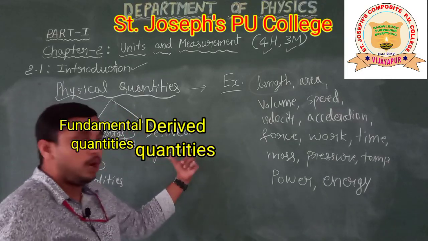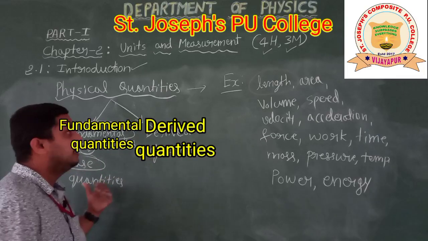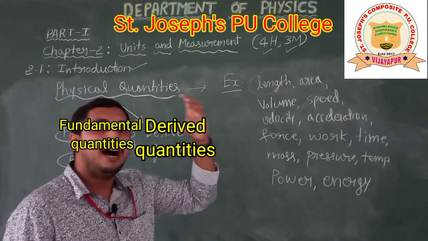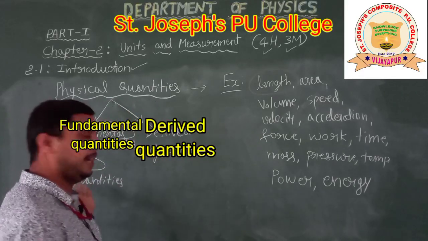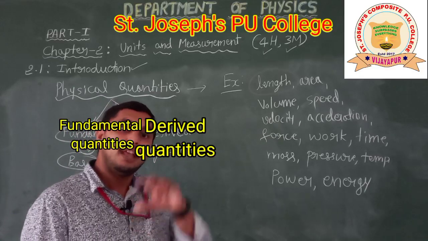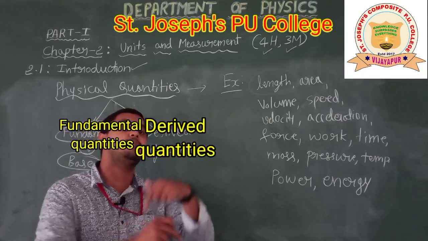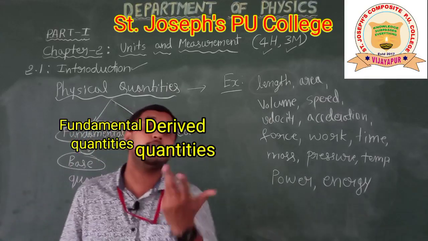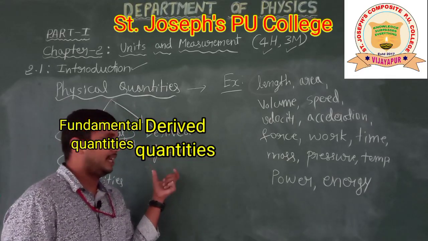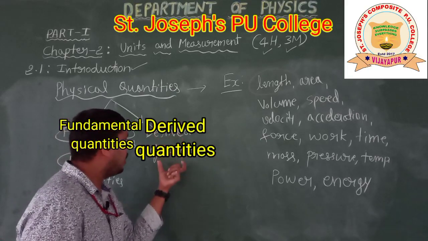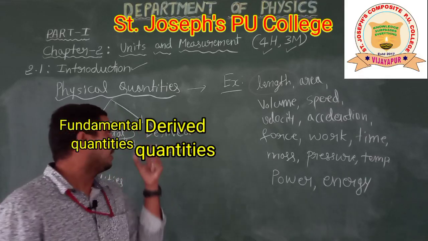Then what are derived quantities? That is also important. I hope you have an idea, because I mentioned that a physical quantity which cannot be expressed in terms of other physical quantities is called a fundamental quantity. Any physical quantity which can be expressed in terms of other physical quantities, we can call obviously a derived quantity. Keep it in your mind.